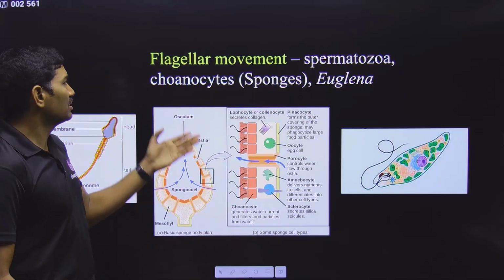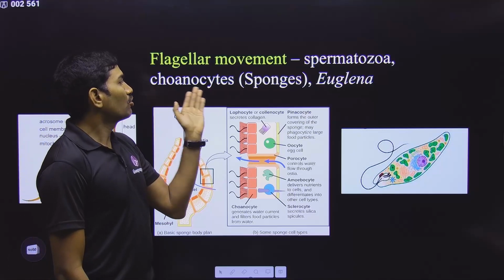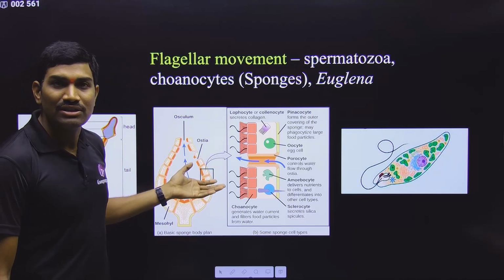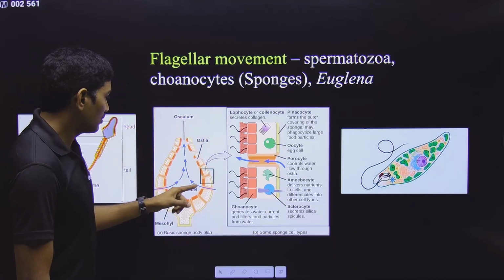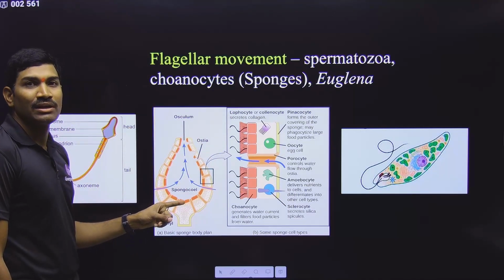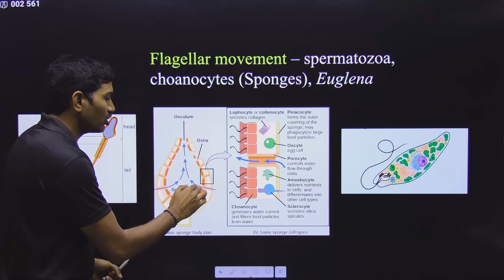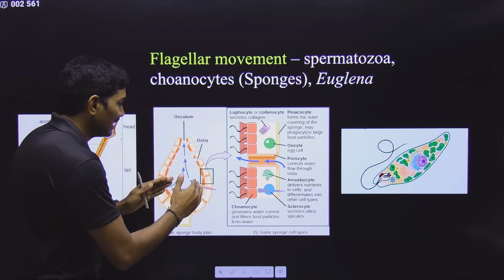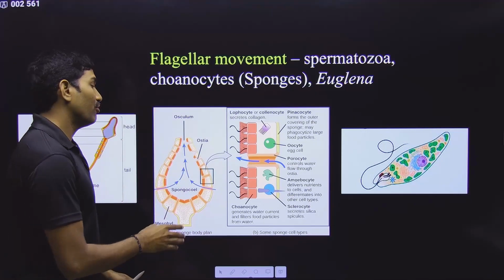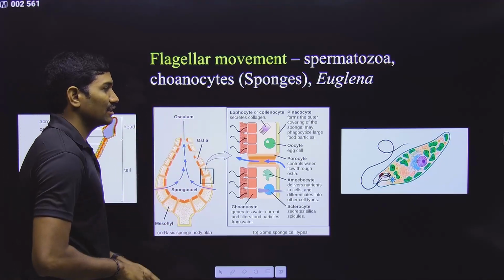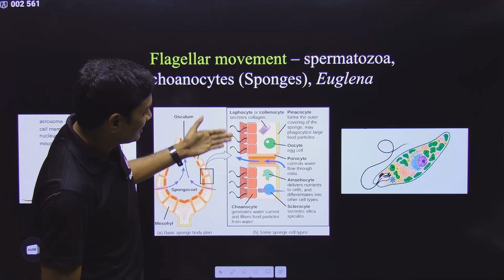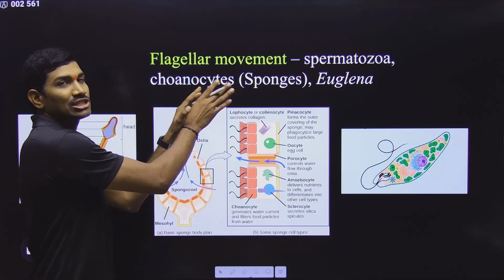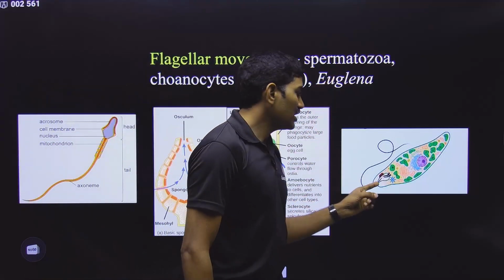Now overall, there are some other examples like choanocytes in the sponges. When we studied sponges, we studied this. The choanocytes are present at this cavity, and they help in the movement of water, in the water current formation here. So in this way, these flagellated cells called choanocytes help in the movement of water in the case of sponges specifically. Next, in the case of Euglena, here you can see the presence of flagella.